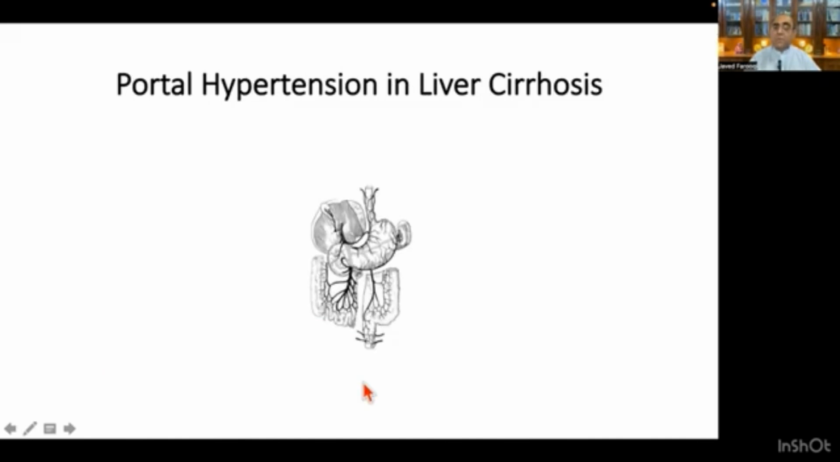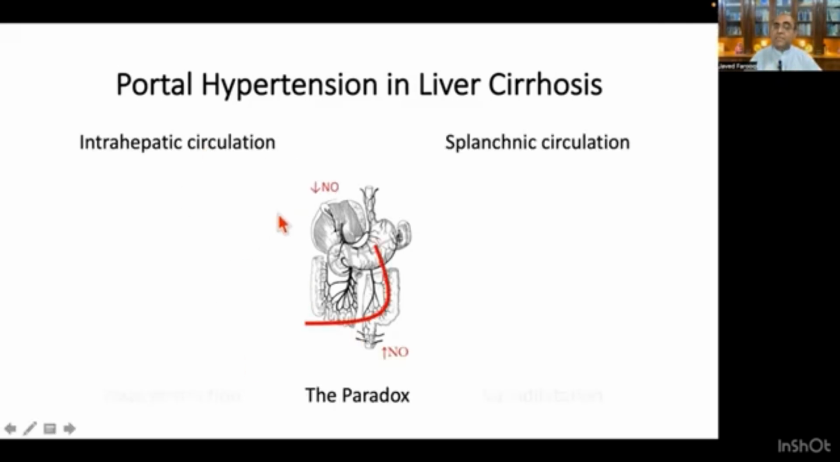What's its role? I told you that in cirrhosis there is an increase in blood flow and there is an increase in resistance, and the increased resistance is at the sinusoidal level. So why is the blood flow increased? There is a paradox of the nitric oxide concentration in cirrhotic patients. In the splanchnic circulation, there is increased nitric oxide concentration. It's more than normal, while in the intrahepatic circulation, it is less than normal.